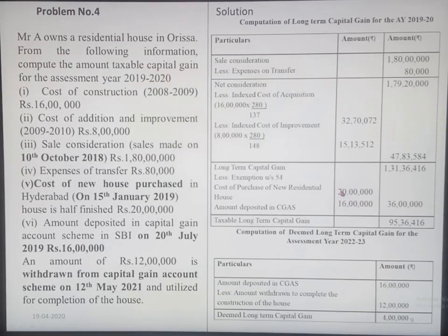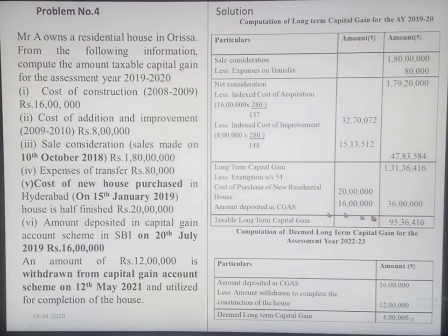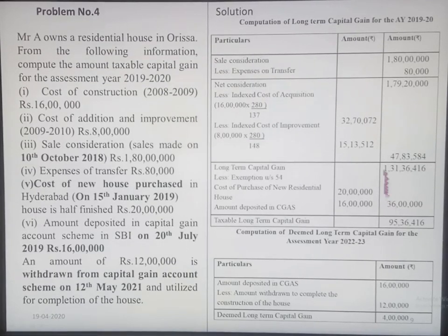So 20 lakhs plus 16 lakhs, if we add both together, is the cost of the new residential house for which he can claim the deduction. So totally it is 36 lakhs. From long-term capital gain of 1 crore 31 lakhs 36,416, if we deduct 36 lakhs, we get the taxable long-term capital gain of 95 lakhs 36,416.